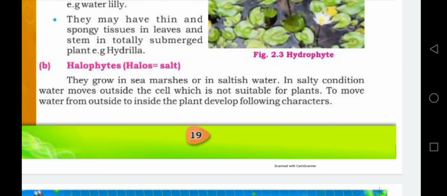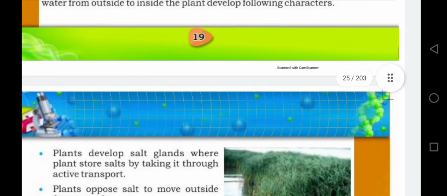Next, the kind of plants which live in salty water. So halophytes are plants which live or grow in saltish water. They grow in sea, marshes, or in saltish water. In saltish conditions, water moves outside of the cell, which is not suitable for the plants. To move water from outside to inside, plants develop the following characters.